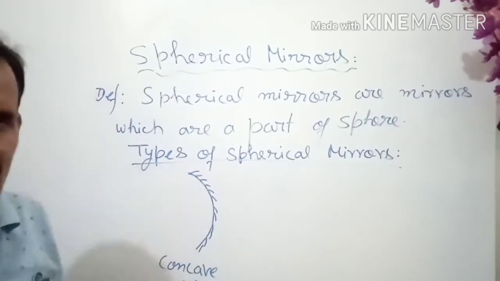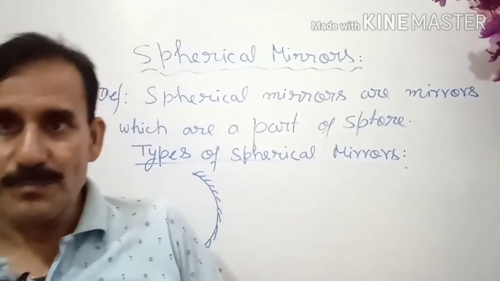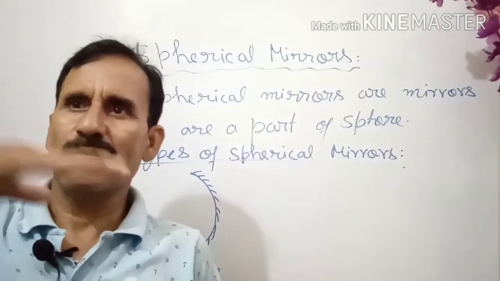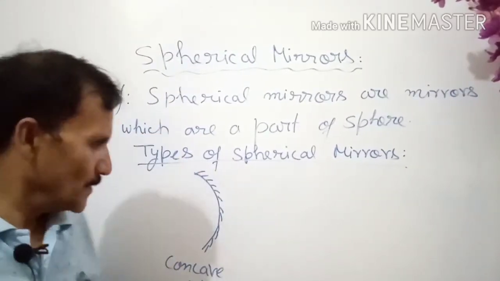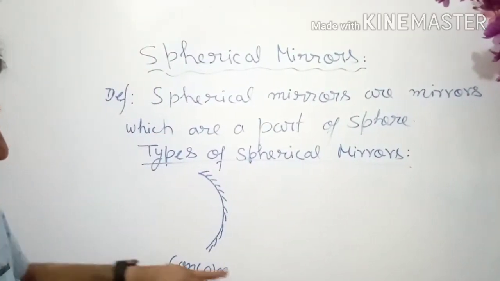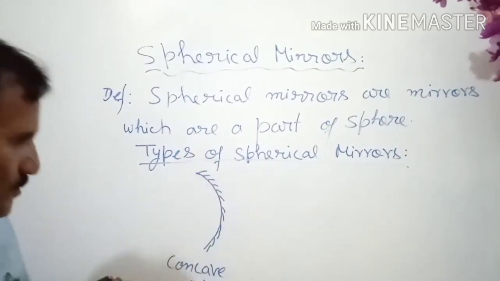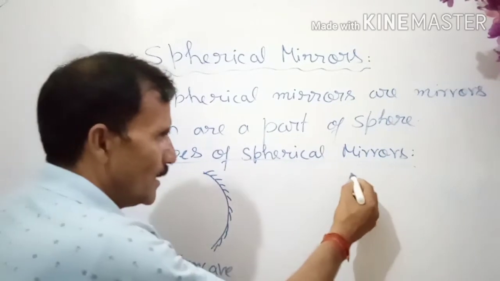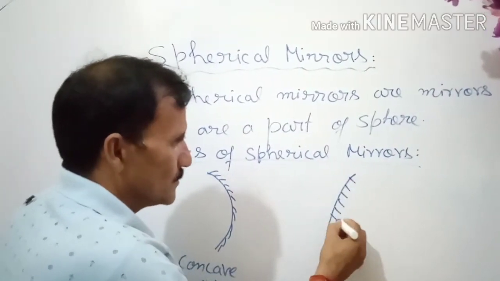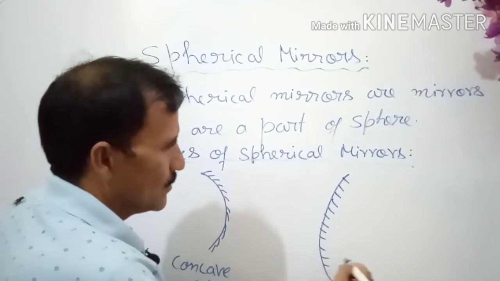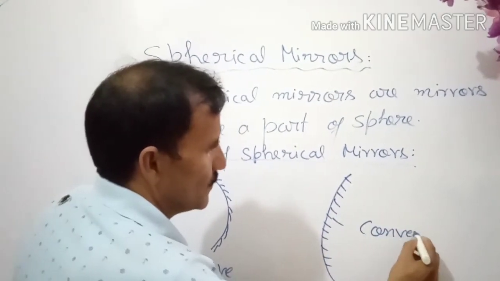Notice that in a concave mirror, the convex part, convex meaning something coming up like this portion, is polished. So just the reverse portion is polished. In a concave mirror, the convex portion is polished, and there is another, which can be said to be a convex mirror.